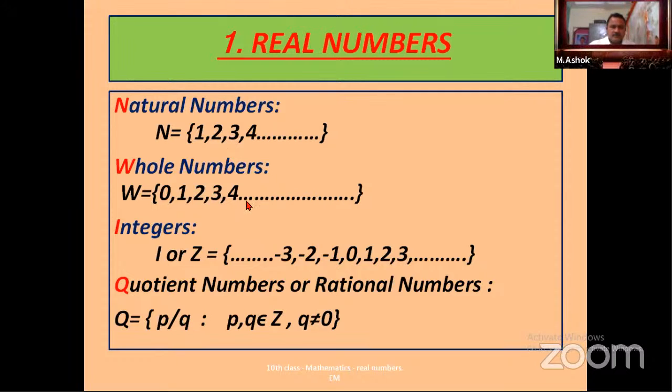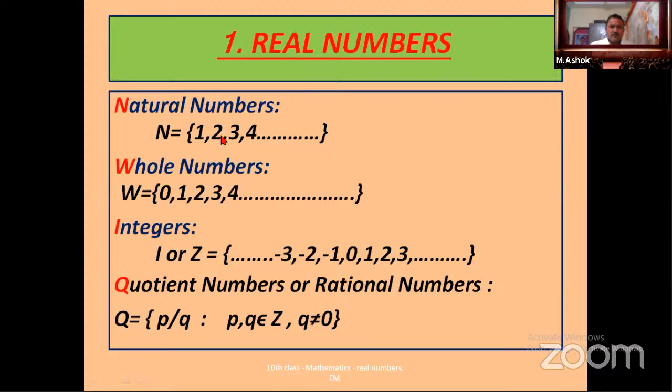In 9th class, we did so many sums. Express 3 in the form of P by Q means we write 3 as 3 by 1. If you multiply both numerator and denominator with the same number, for example 2, 3 by 1 becomes 6 by 2, and 6 by 2 is nothing but 3 only.